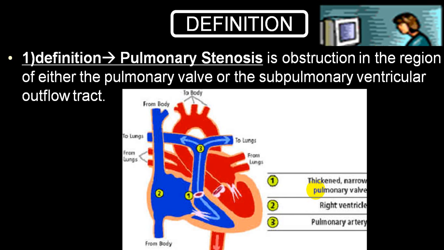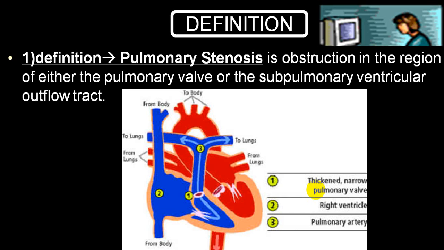Depending on the age, etc., the diameter or the area of pulmonary valvular opening will be there. If it is less than 2 square centimeter, usually it will be a mild pulmonary stenosis.